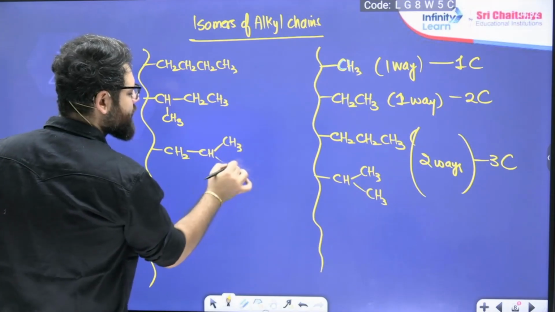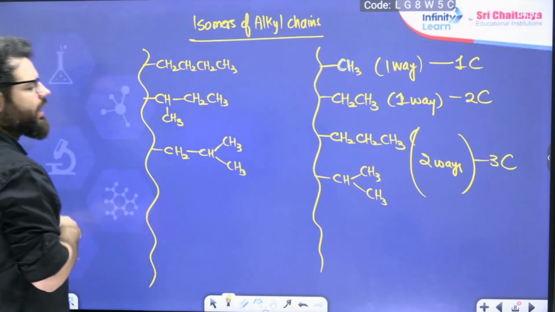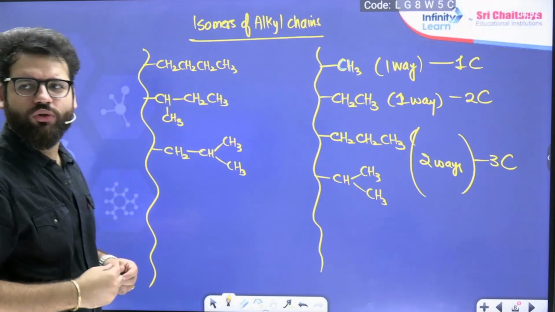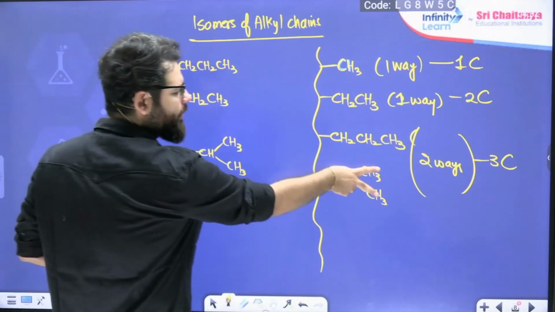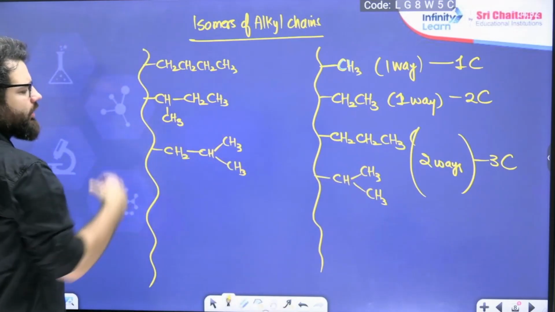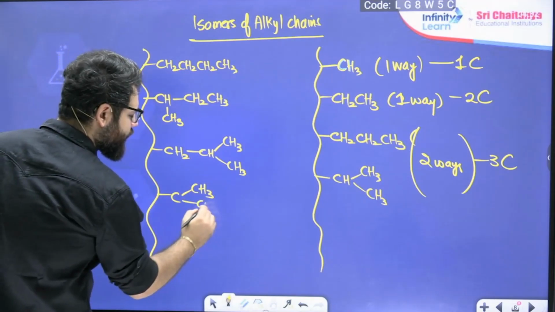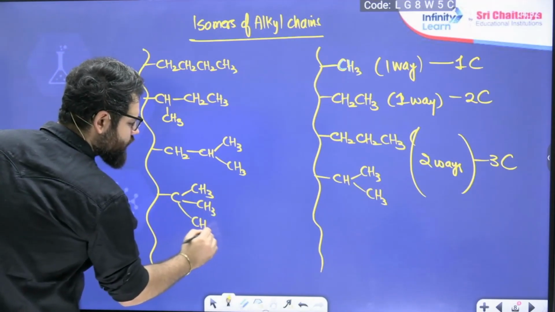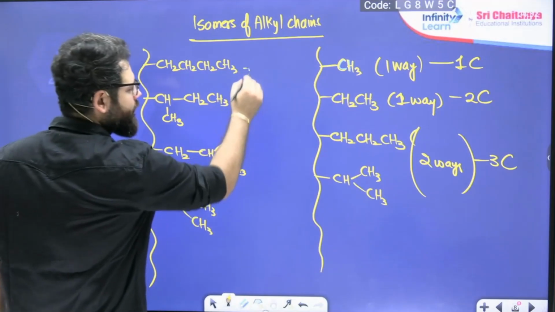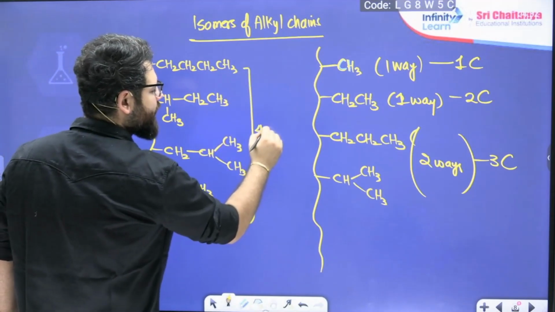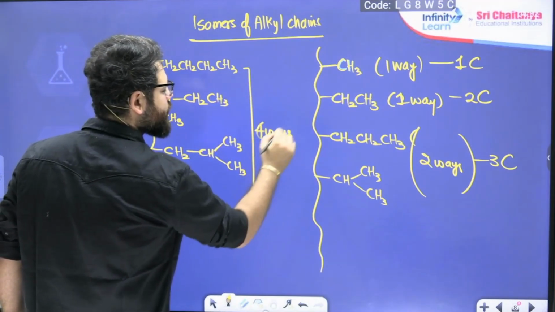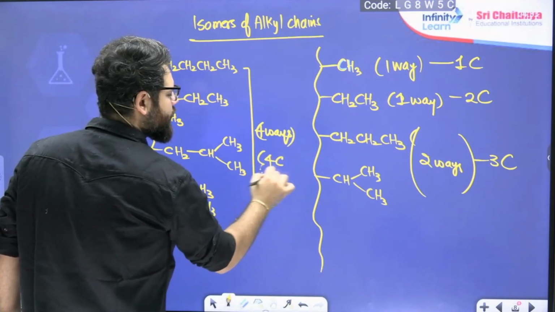Iso group is a V-shaped group like this, a carbon attached to 2 methyls. This is isopropyl. This is isobutyl, total 4 carbon. And there is a tertiary butyl possible, like this. So whenever you want to keep 4 carbons, there are 4 ways by which you can do that.